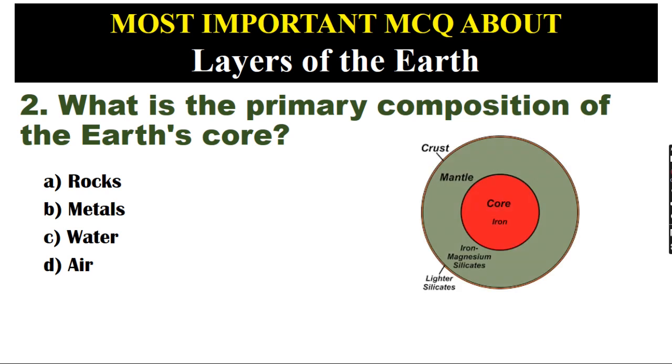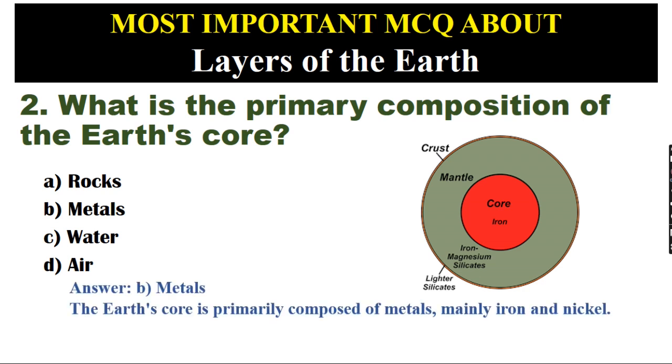What is the primary composition of the Earth's core? A. Rocks. B. Metals. C. Water. D. Air. Answer: B. Metals. The Earth's core is primarily composed of metals, mainly iron and nickel.